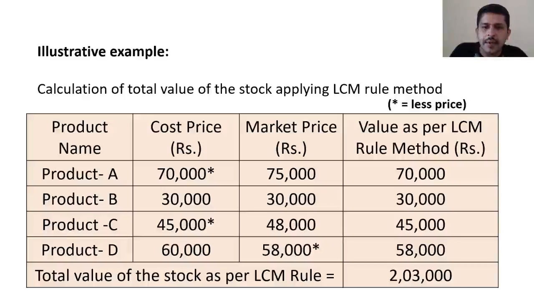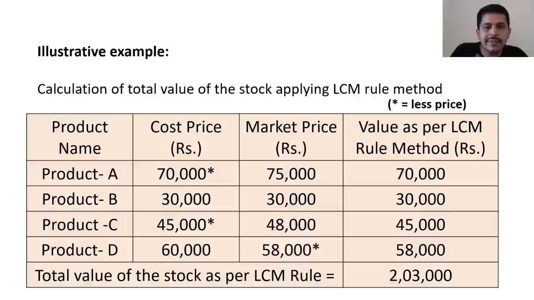In product C, cost price is given as 45,000 and market price is given as 48,000. Comparing both cost and market price, 45,000 is less compared to the market price of 48,000. So we have to record 45,000 as the value as per LCM rule method for product C. In case of product D, 58,000 market price is given and 60,000 cost price is given.